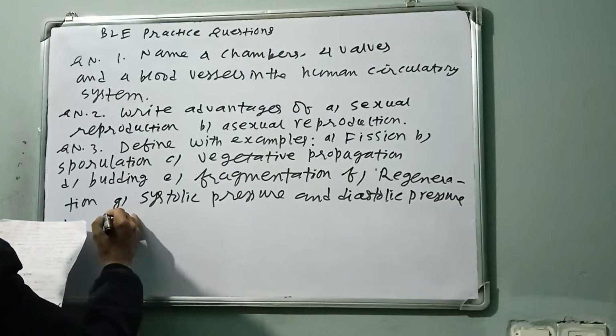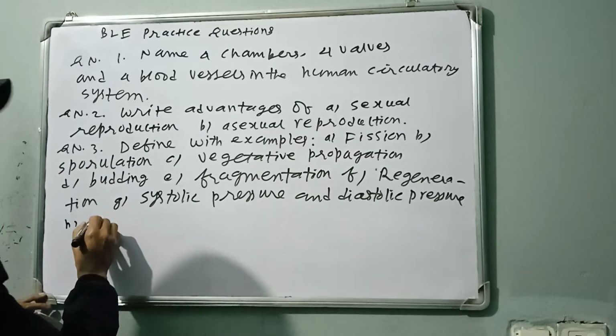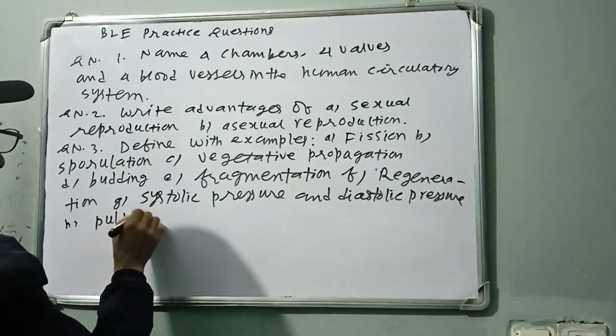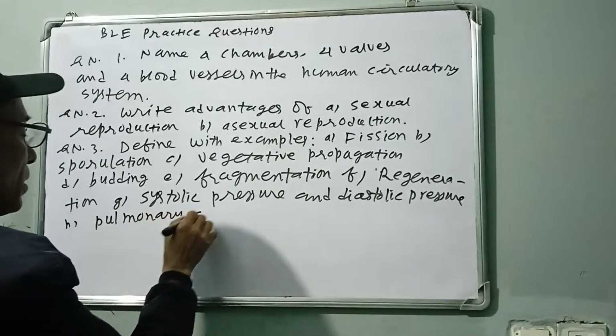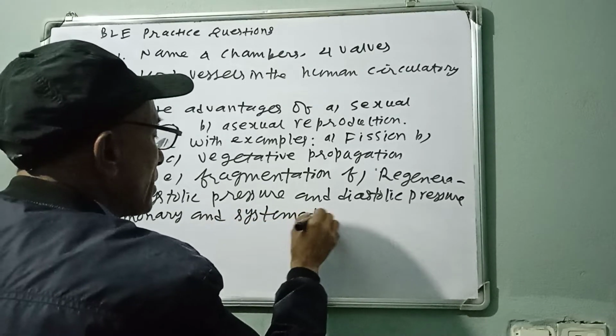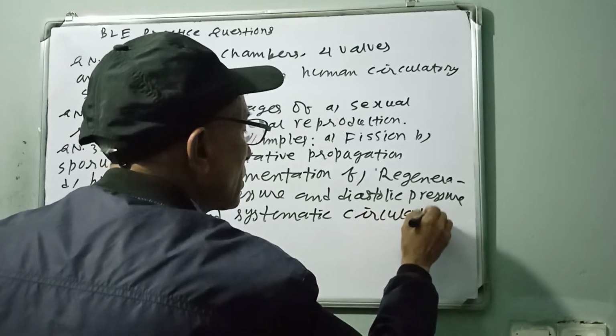Another is blood circulation. 2 types of blood circulation, pulmonary and systemic circulation. You have to define systemic circulation.